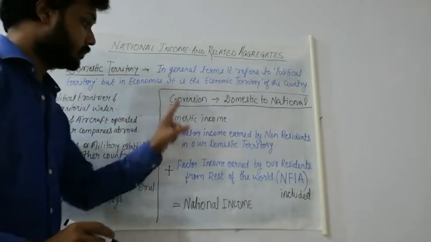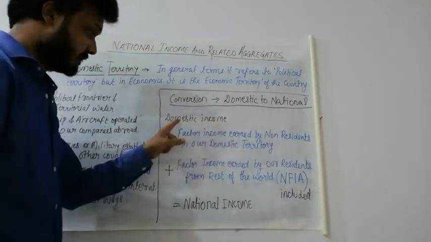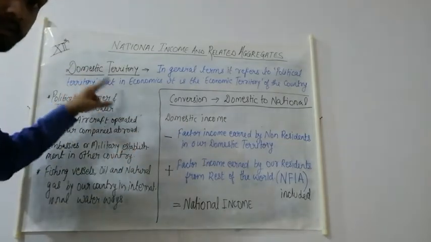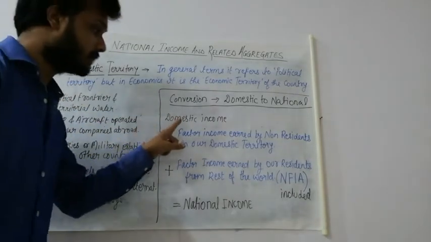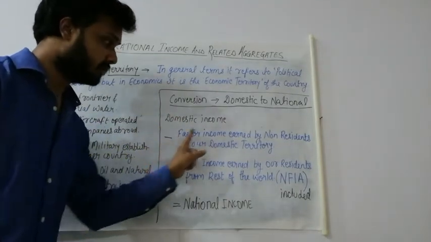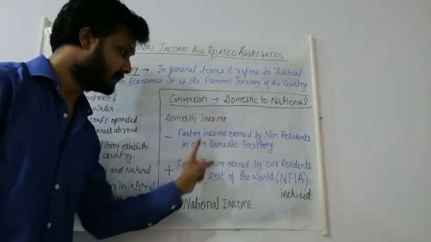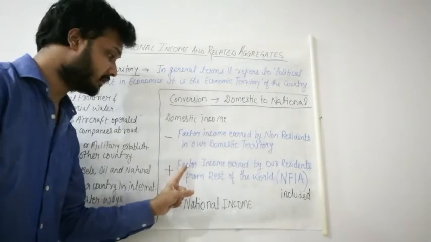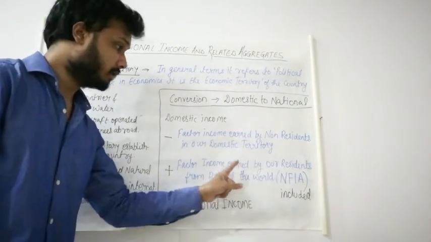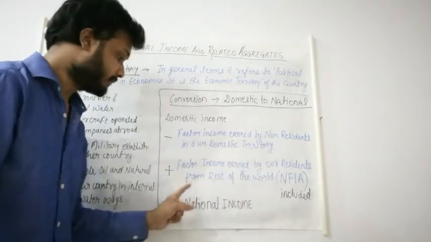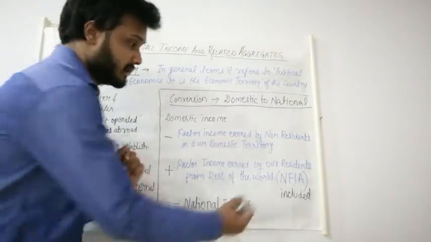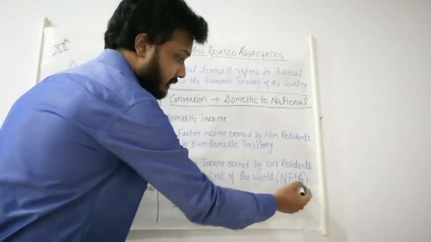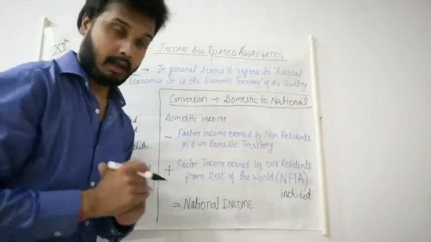Okay, so in domestic income, how will we find it? By adding all these incomes. So in domestic income, we will have to subtract the factor income earned by non-residents in our domestic territory, and we will have to add the factor income earned by our residents from the rest of the world. This is also known as NFIA, net factor income from abroad.